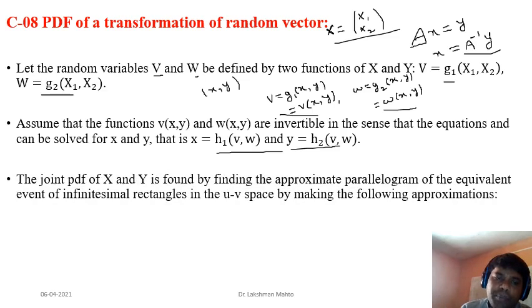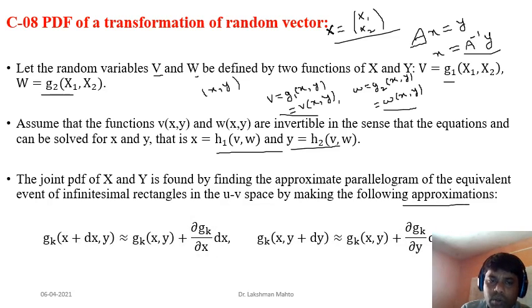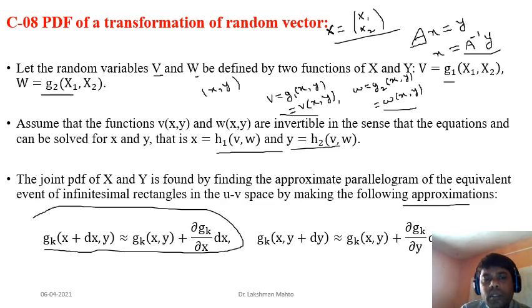Okay, so the joint PDF of x and y can be found by finding the approximate parallelogram of the equivalent event of an infinitesimal rectangle in the UV plane, by making the following approximation. How? You can observe that v is a function of xy, so apply Taylor's theorem here. You can approximate Uk, which is a combined notation: k equal to 1 is v, and k equal to 2 is w.